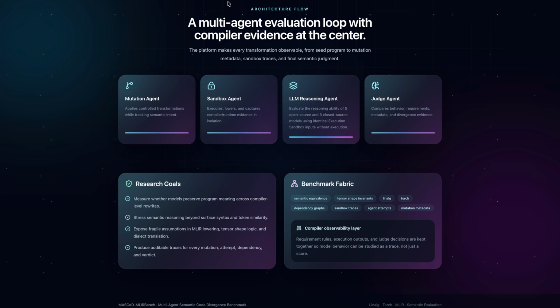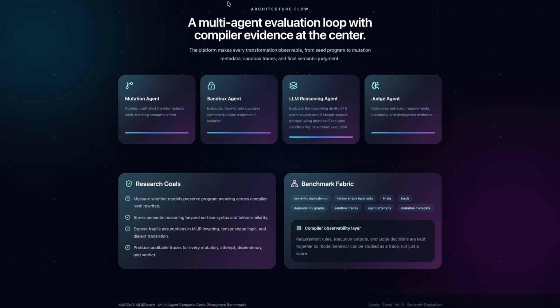So, MASCoD MLIRBench focuses specifically on MLIR because it exposes tensor semantics, SSA dependencies, affine indexing maps, iterator behavior, and compiler legality constraints. The benchmark currently supports Torch and Linalg dialects, and every mutation flows through a fully execution grounded pipeline.